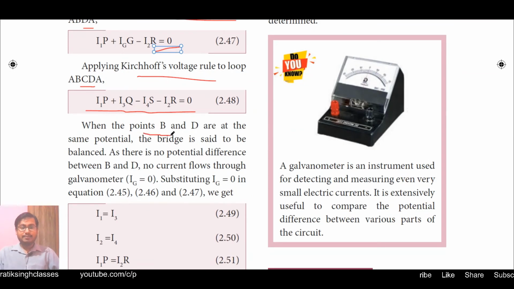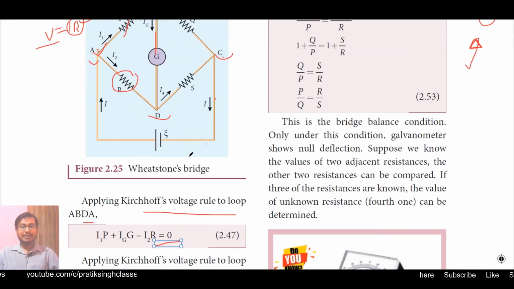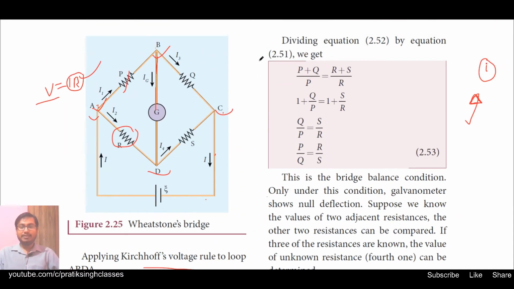When the points B and D are at the same potential, the bridge is said to be balanced. That means in this galvanometer, when the bridge is balanced, there will be no deflection in the meter. The pointer of the galvanometer will always show 0 deflection when this bridge is balanced. When the potential at point B and the potential at point D are equal, the potential difference is 0, so the pointer in the galvanometer will show 0 deflection.